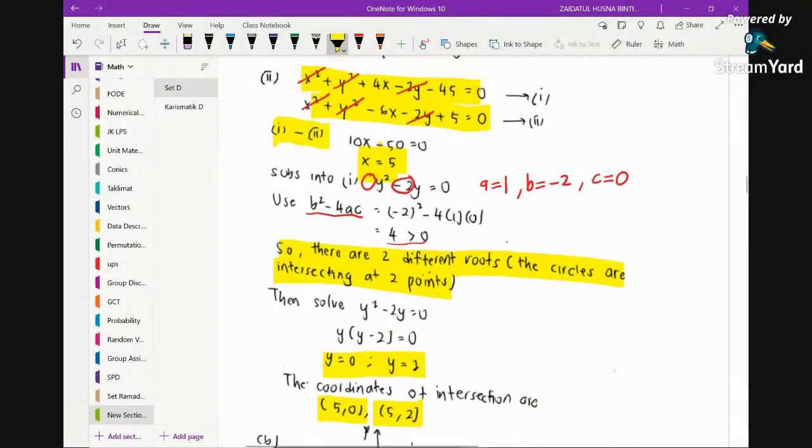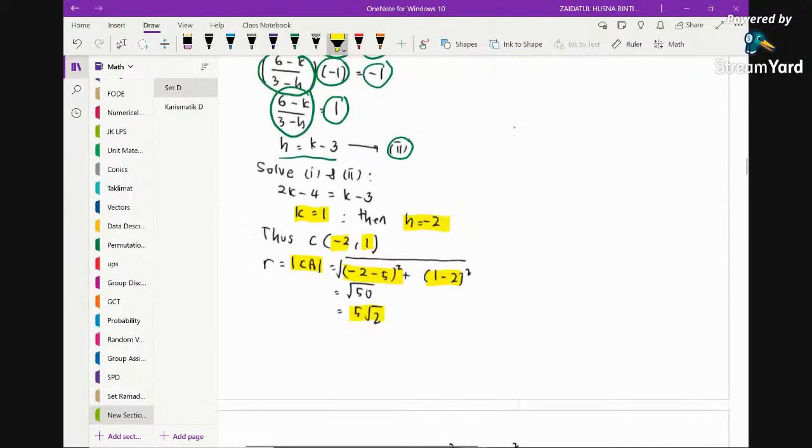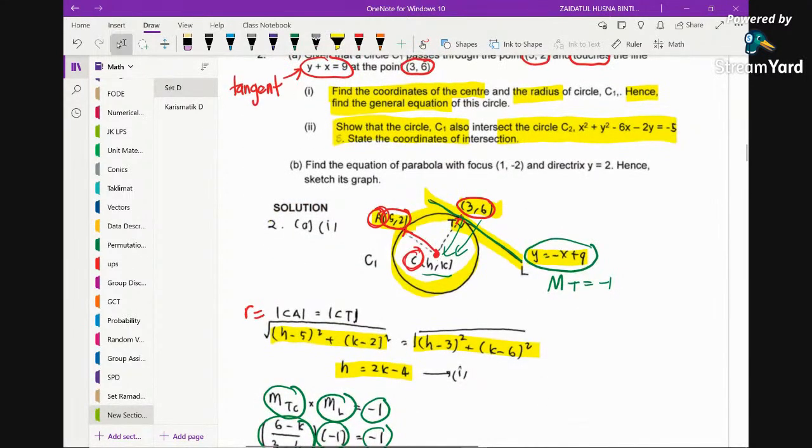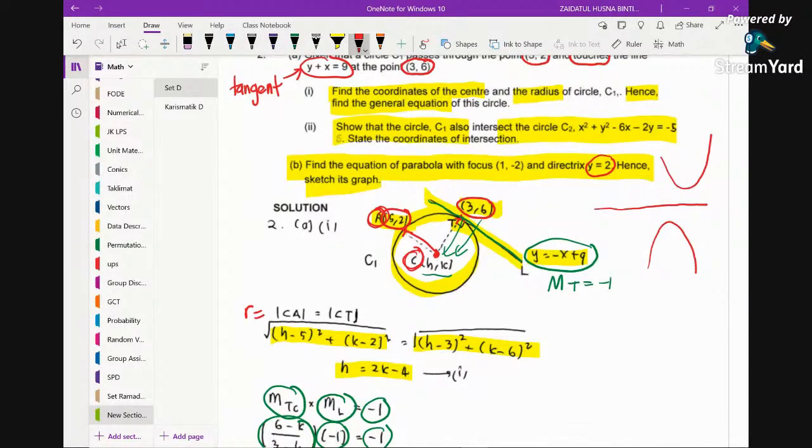Then after we get the points of intersection, what's next? The question says find the equation of the parabola with focus 1, negative 2 and directrix y equals 2. Please bear in mind that the directrix y equals 2 is a horizontal line. So if the directrix is horizontal, the only possibility is that the parabola opens upwards or opens downwards. We may exclude the possibility that it opens right or opens left.